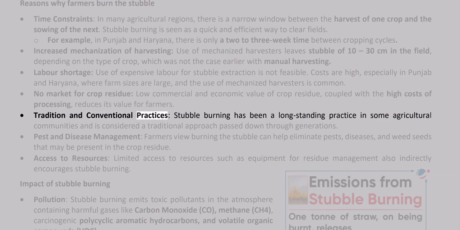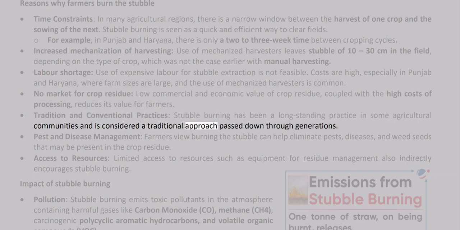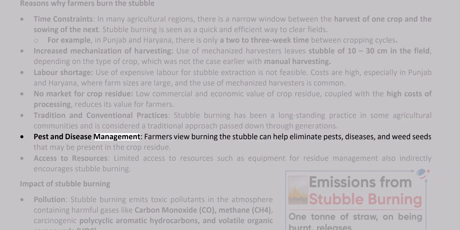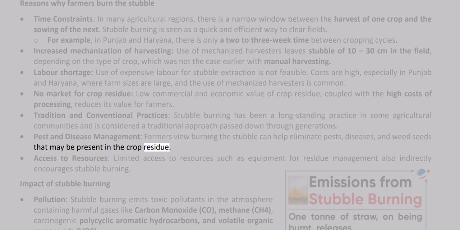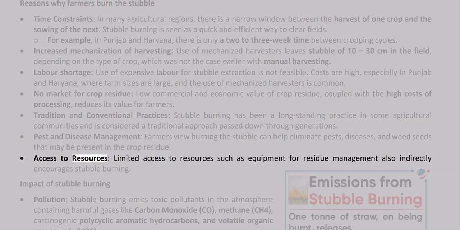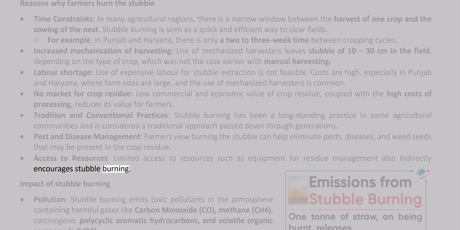Tradition and conventional practices. Stubble burning has been a long-standing practice in some agricultural communities and is considered a traditional approach passed down through generations. Pest and disease management. Farmers view burning the stubble as a way to help eliminate pests, diseases, and weed seeds that may be present in the crop residue. Access to resources. Limited access to resources such as equipment for residue management also indirectly encourages stubble burning.